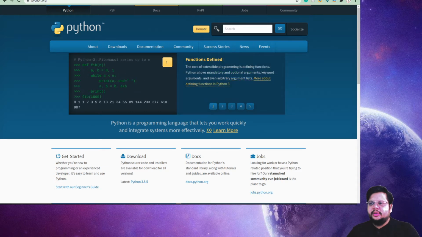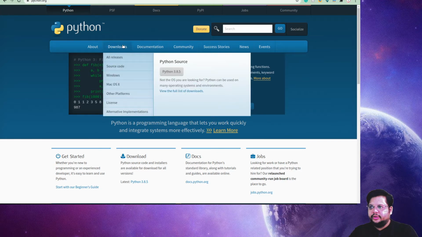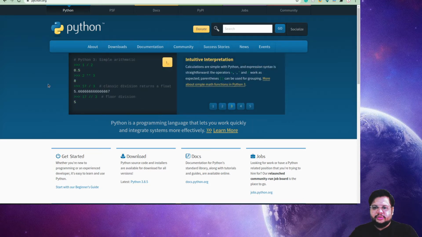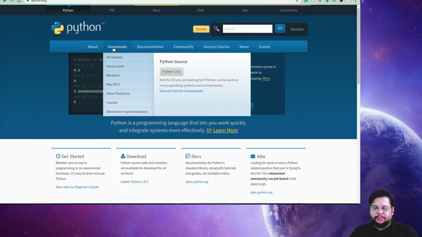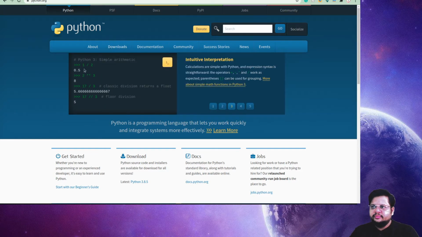So team, this is Python's website, python.org. You can directly go there, go to the download section, and download based on whatever operating system you are using, maybe Windows or Mac OS X. If you are on Linux, you can download the source code, or install using sudo apt-get install python3, or whatever version you want to go with. The latest version is 3.8.5, which is running in the market. This will just download the basic Python programming language in your console.